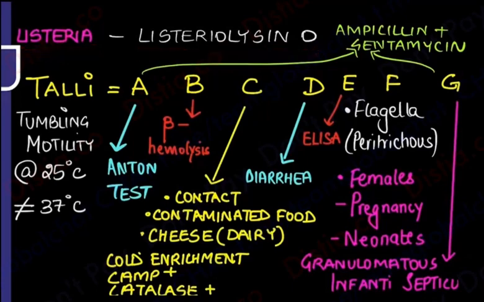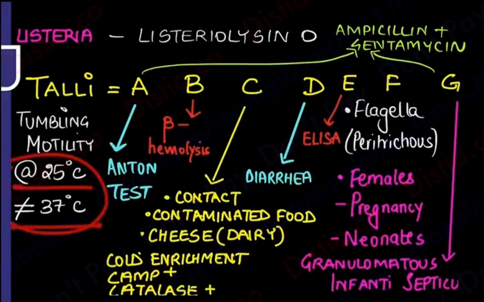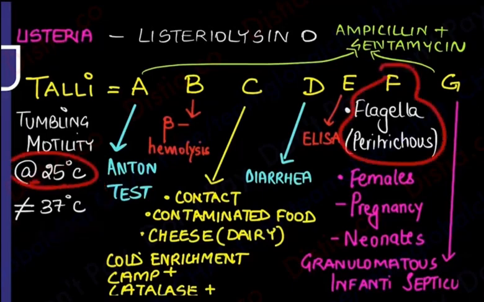Common sense, okay. What is Tully? This Tully means it shows you tumbling motility. It tends to fall here and there like a drunk person. So it shows you tumbling motility, and it is going to be tumbling at 25 degree but not tumbling at 37 degree. Why? Because at 25 degree it produces a flagella called peritrichous flagella.